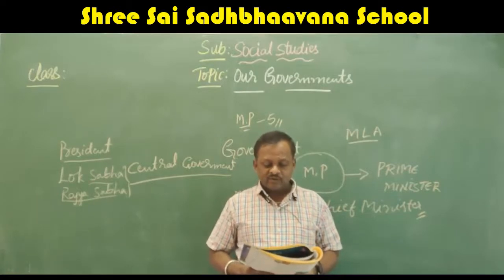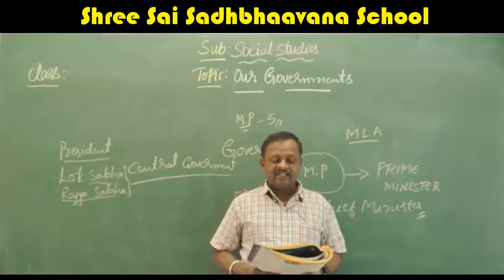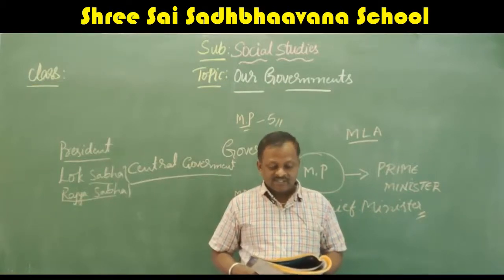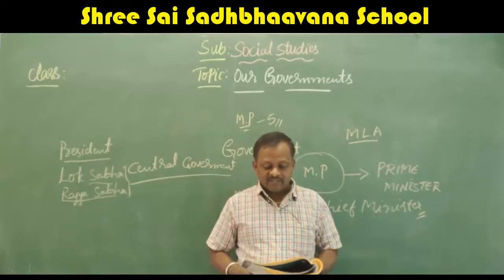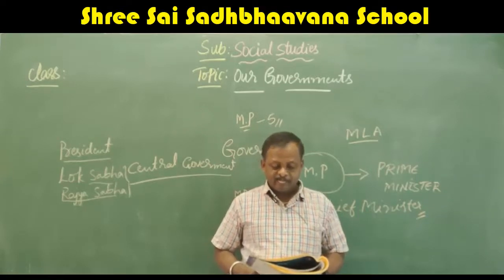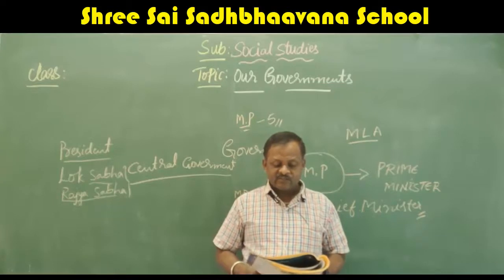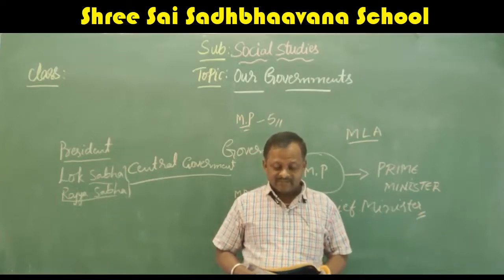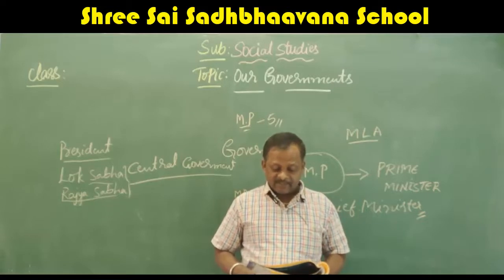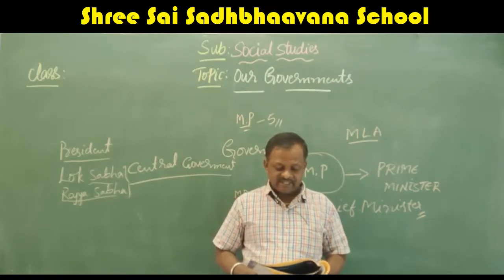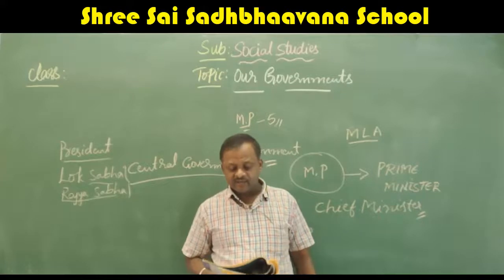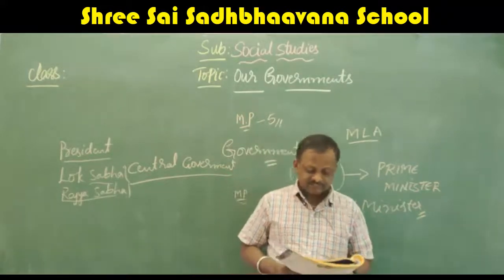Each state has its own government consisting of the governor, chief minister and the other ministers. The governor is the head of the state. The chief minister forms the government along with the ministers. The people of the state cast their votes and elect their representatives who are called the members of the Legislative Assembly or MLA. The Legislative Assembly is a body which makes law and governs the state.